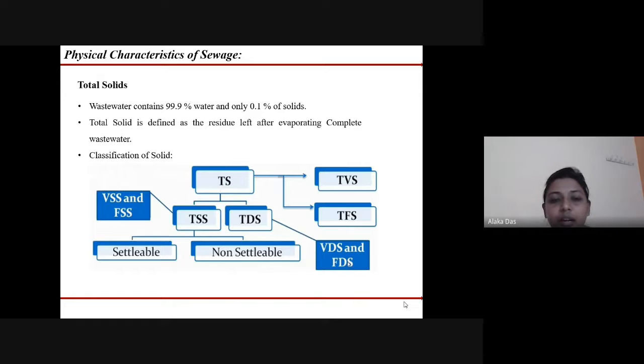The total solids are classified into total suspended solids and total dissolved solids. The total suspended solids are further classified into volatile suspended solids and fixed suspended solids, and settleable and non-settleable solids. The total dissolved solids are classified into volatile dissolved solids and fixed dissolved solids. The total solids are also classified as total volatile solids and total fixed solids.